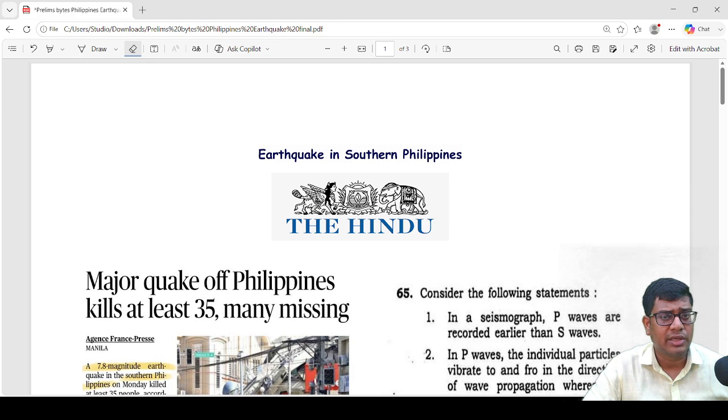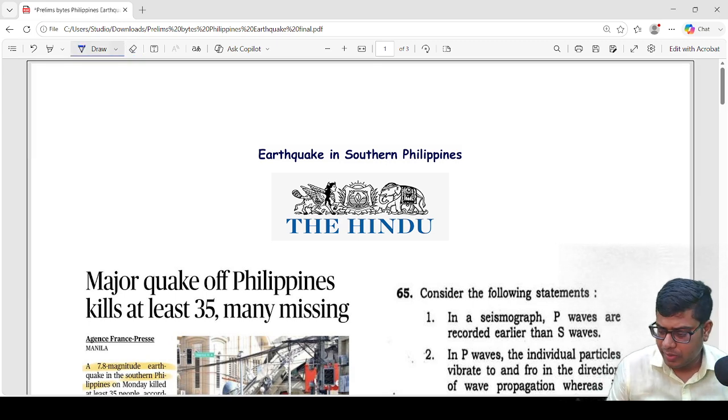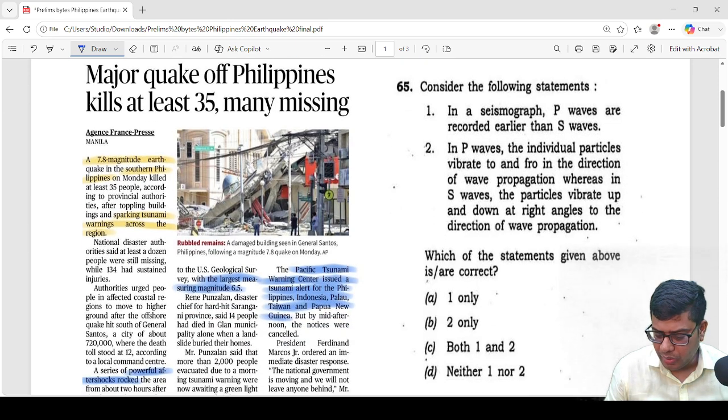I am Alok Bardhan and in today's previous white session, we will discuss an important article from today's The Hindu newspaper based on the Philippines earthquake. So why have we chosen this article? We have chosen this article mainly because